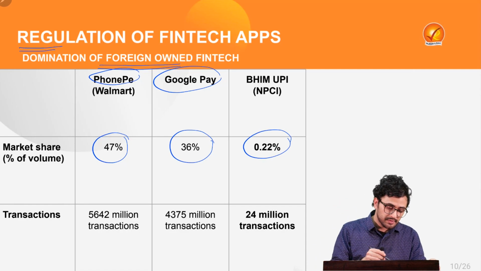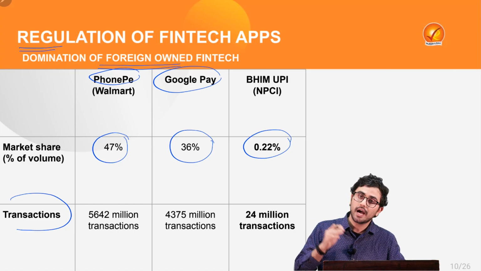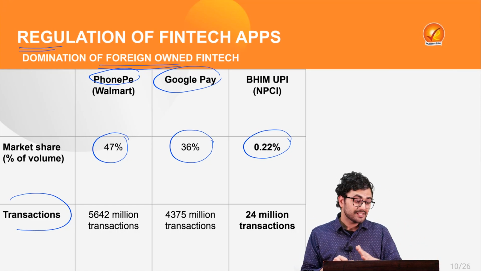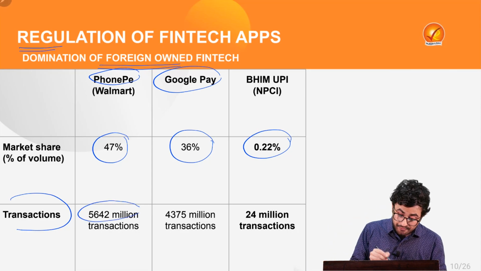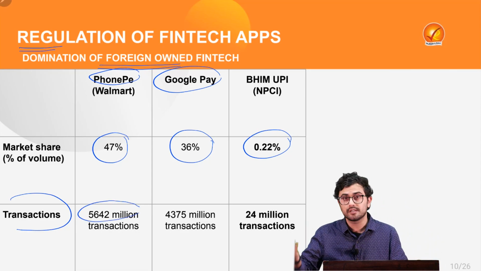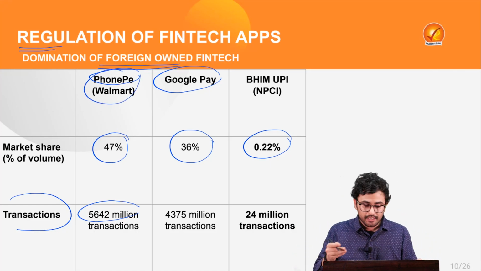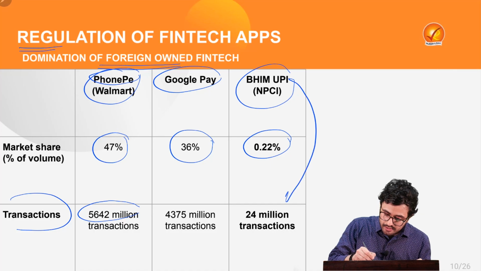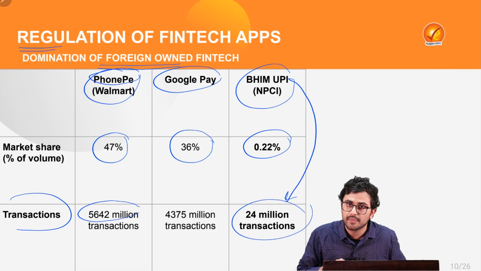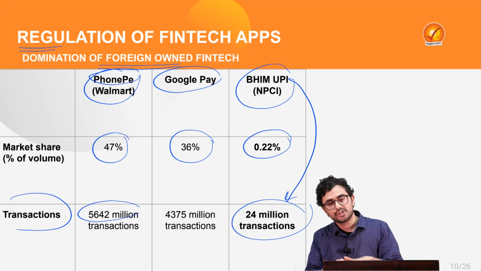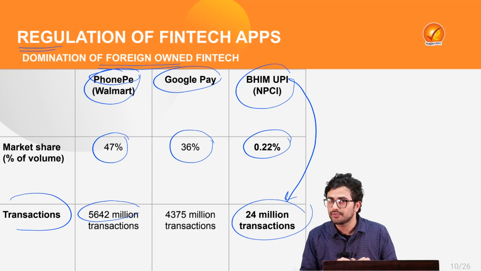At the same time, the total number of digital transactions which took place last year was a staggering number of more than 5,600 million transactions on the PhonePe app, while the Bhim UPI registered only 24 million transactions in comparison. Now, such foreign domination of the fintech sector can lead to several issues in our country.